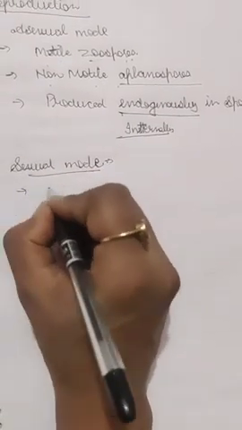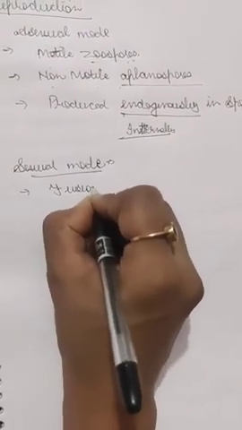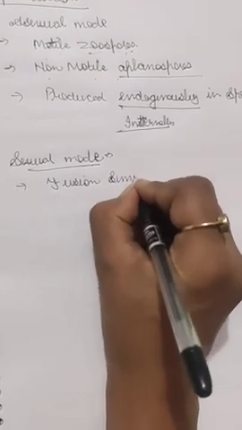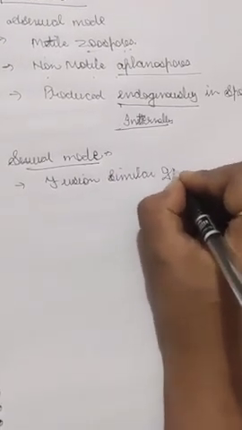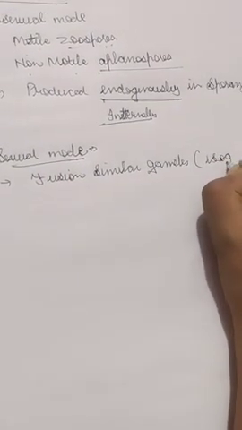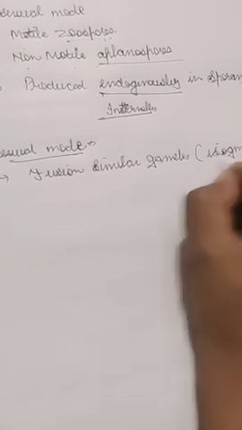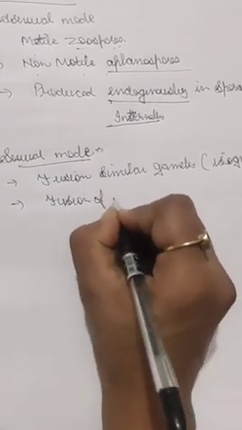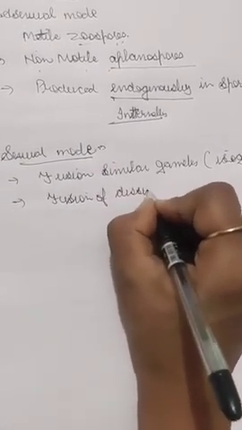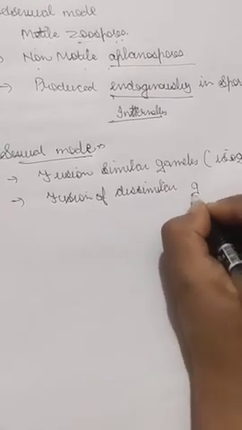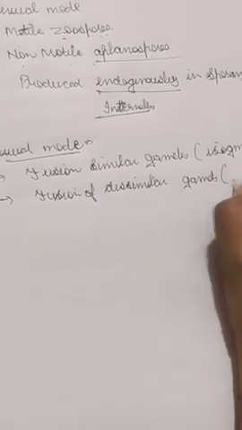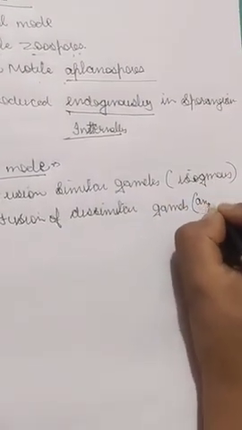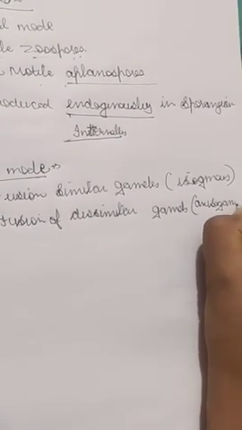In this, the fusion of similar gametes can happen, which is called isogametes. When there is a fusion of similar gametes, it is isogamous, and it can also happen that there will be fusion of dissimilar gametes, which are called anisogametes.